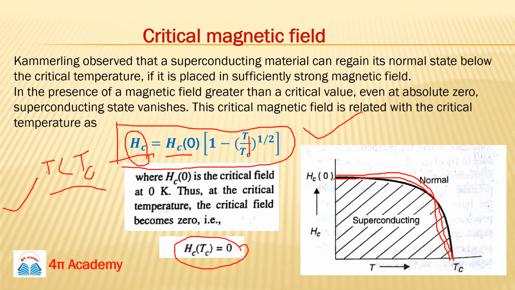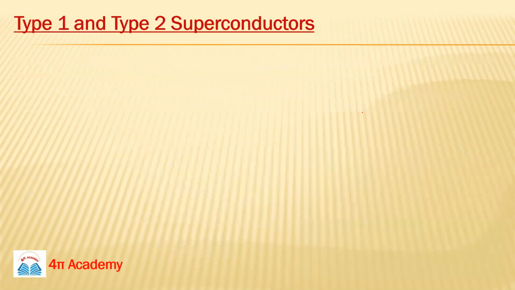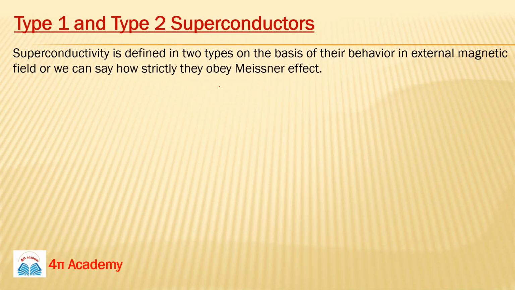No, ma'am. Okay, good. So guys, on the basis of the behavior of these superconductors inside the external magnetic field, we can divide the superconductors into two categories, type 1 and type 2.